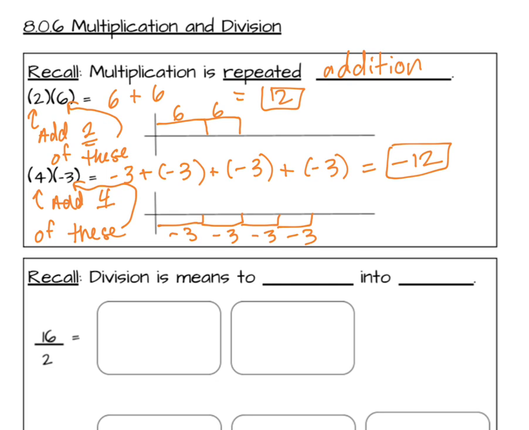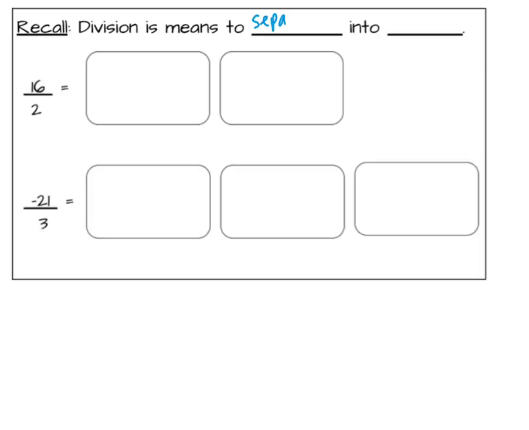Now, we could say that division is repeated subtraction, but it's actually more useful to think about it as separating something into equal groups. So if I'm doing 16 divided by 2, by the way, I like to write division as a fraction. So this is 16 divided by 2. So I'm going to take 16 positives and divide them equally into 2 groups.